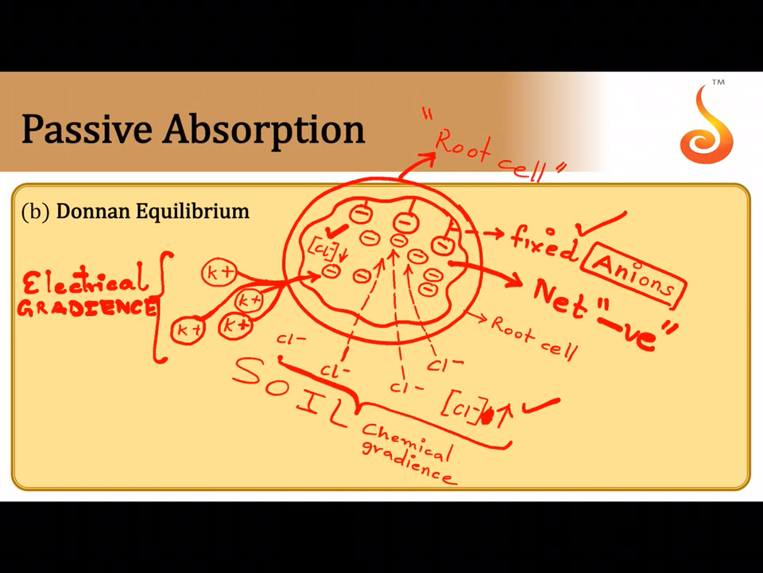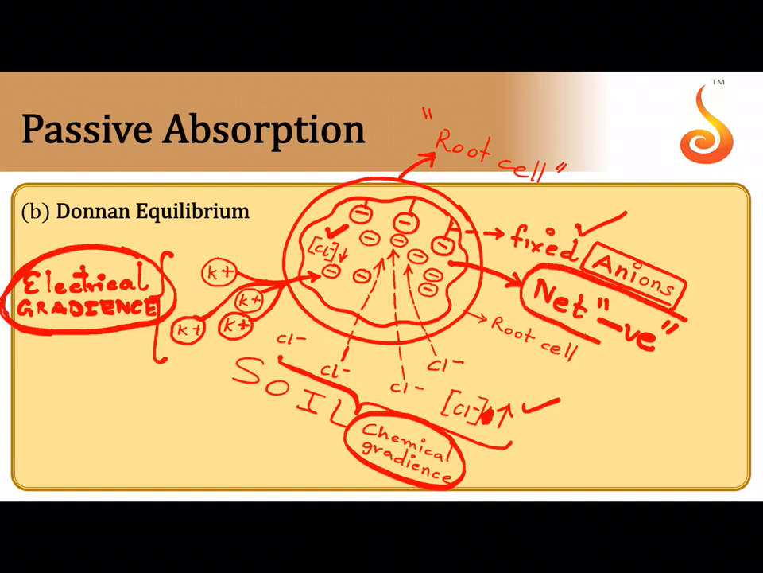The same thing happens if the fixed ions inside are cations, but I have taken the example of the fixed ions being anions. First the anions like chloride will flow in because of the chemical gradients, higher concentration to lower concentration, and then the potassium will follow from less negative to more negative, that is along the electrical gradients. Why did the inside develop a net negative charge? Because a lot of anions started pooling up inside. The inside of the cell developed a net negative charge which will electrostatically attract the potassium ions.